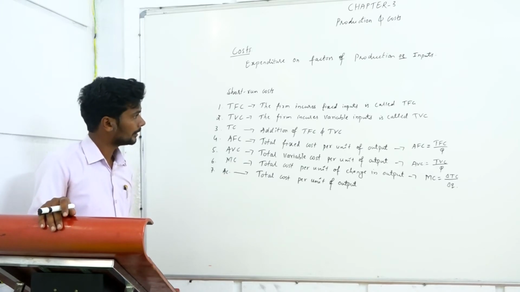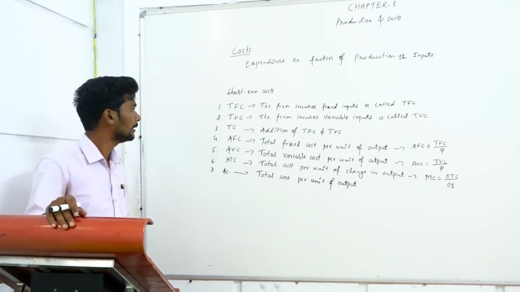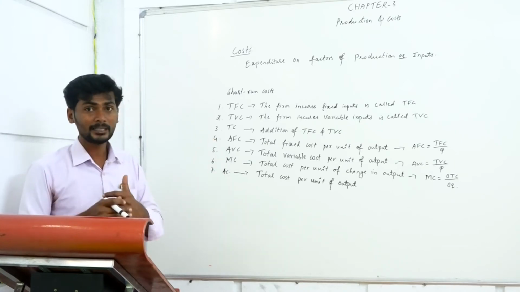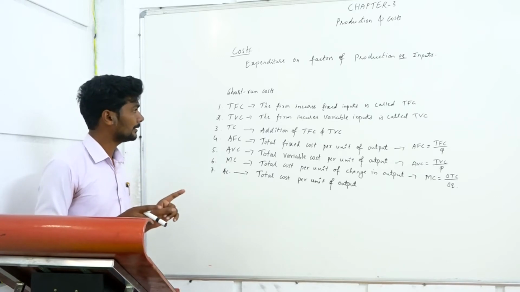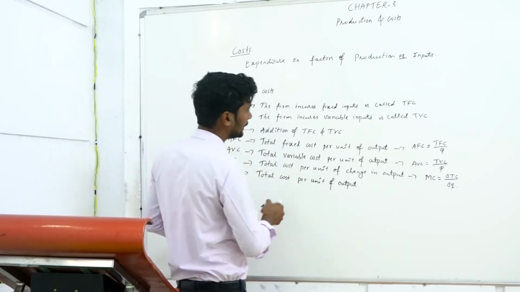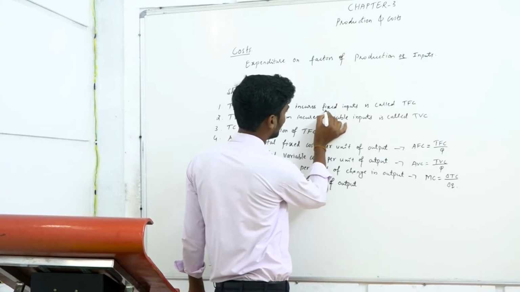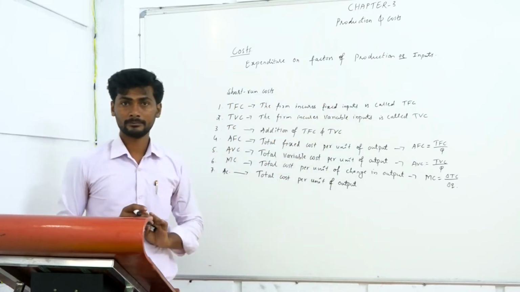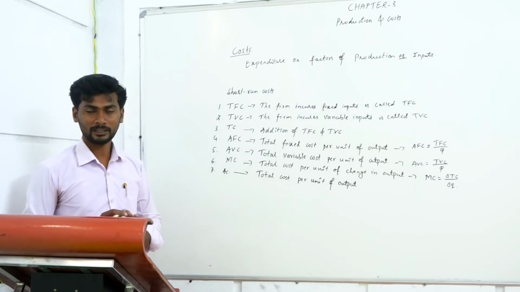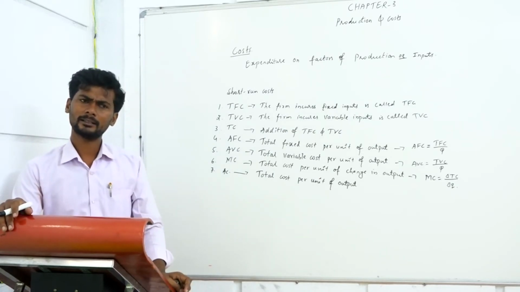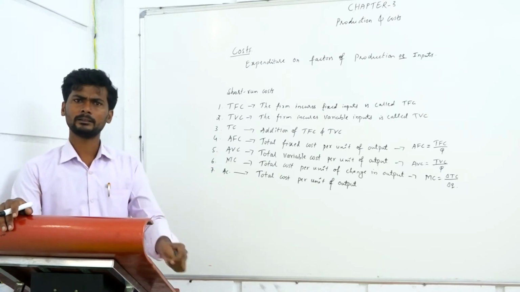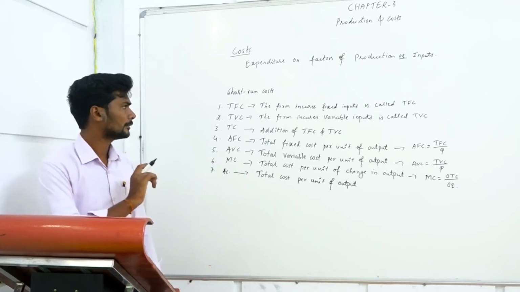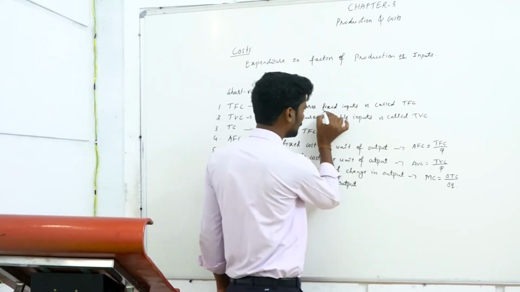Let us understand one by one the meaning of TFC. What is the meaning of TFC? What is TFC of a firm? TFC is the expenditure a firm incurs on fixed inputs. Whatever fixed inputs are there in a firm, I told you just now that salary of permanent employees is a fixed input.